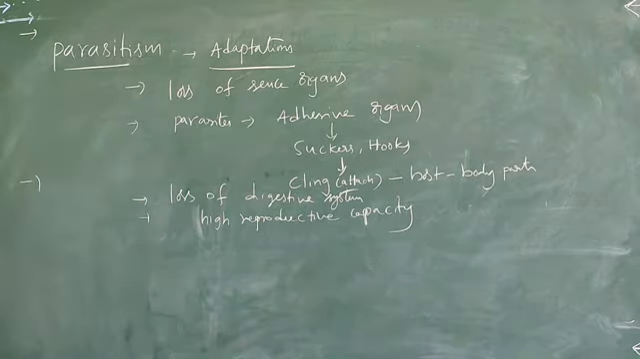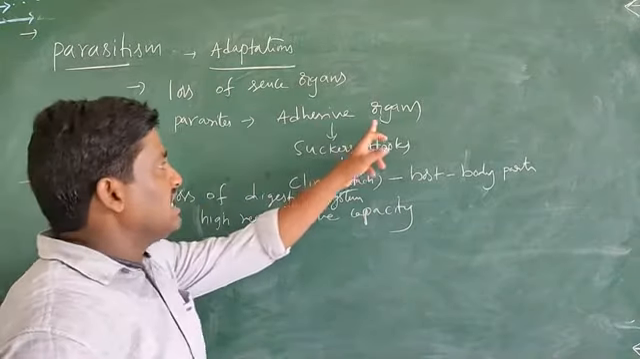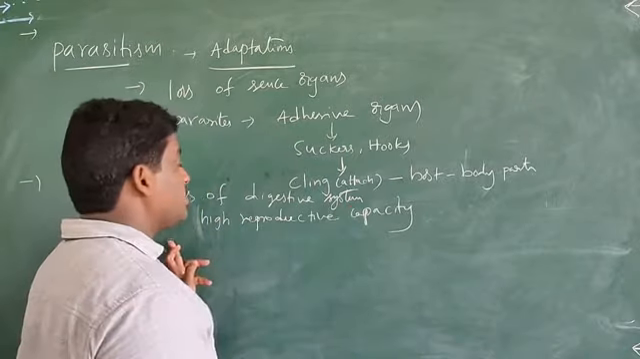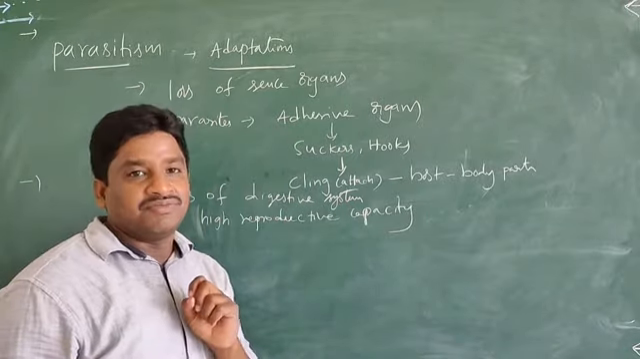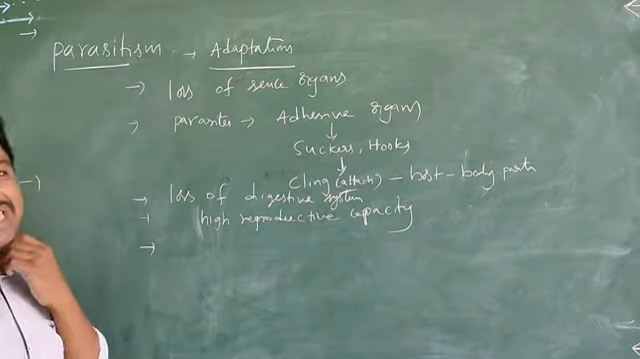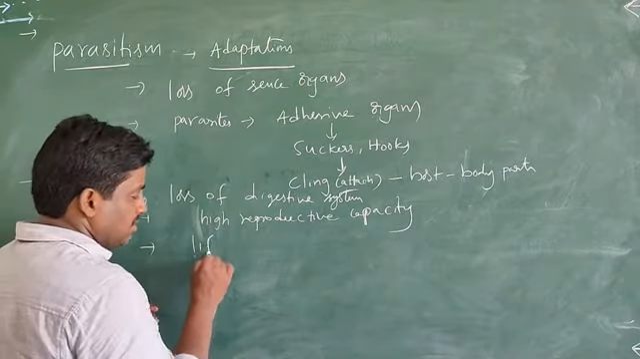High reproductive capacity. So these are some of the special characters: the loss of sense organs, special adhesive organs, loss of the digestive system, and high reproductive capacity. And also, the parasite's life cycle is often complex.